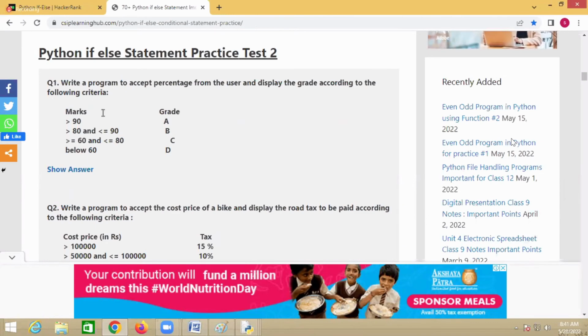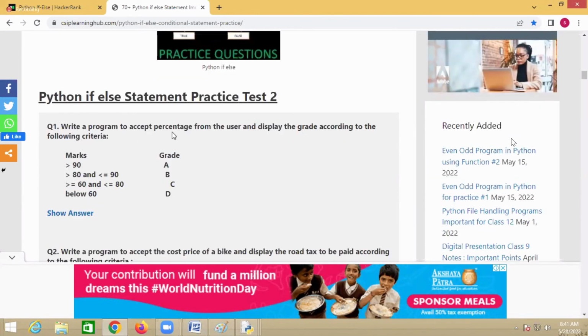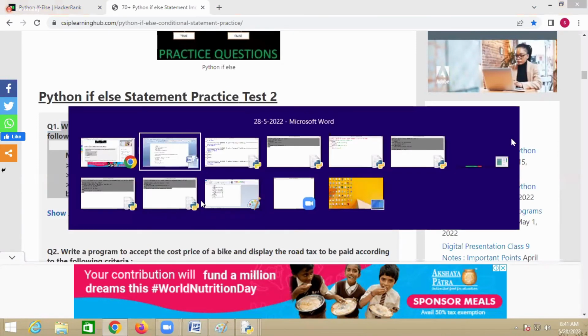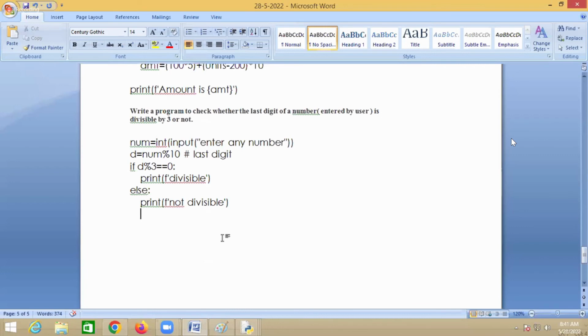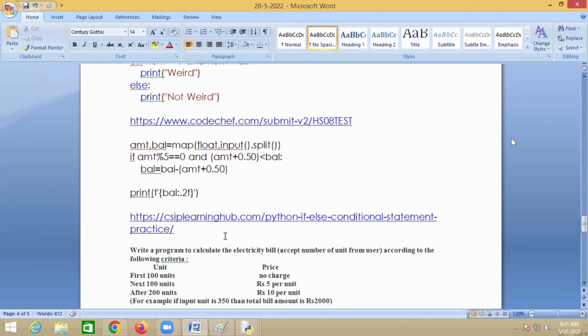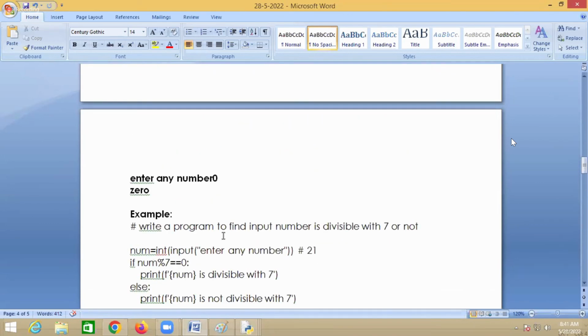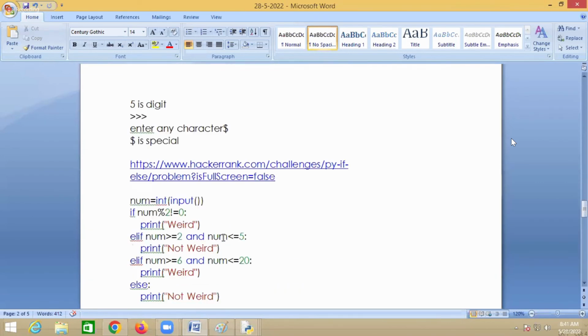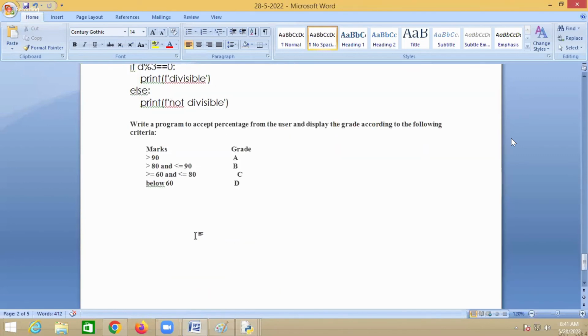Then see here, next program. Write a program, accept percentage from the user and display the grade according to the following criteria. Very simple, right? Is it simple or complex? Once you start writing, you'll be knowing it. But if you only see it, you don't get anything. Theoretically, if you learn, you don't get anything. You have to practice. You have to solve the problems. Then only you can write a program. Otherwise, you cannot write a program.